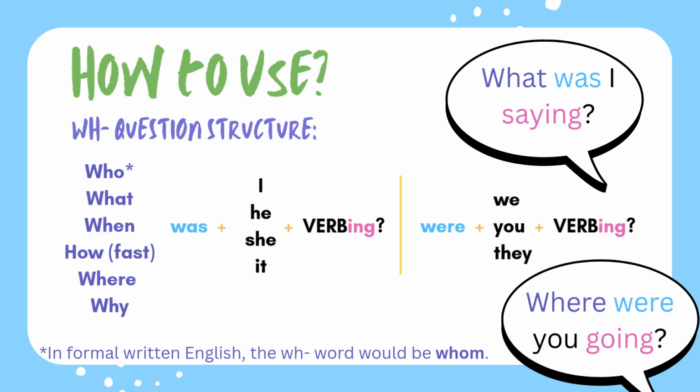Where were you going? And notice for who, in formal written English, the WH word would become whom. So in formal written English, you're going to say whom, not who. But for spoken English and informal English, it's more common to use the word who.